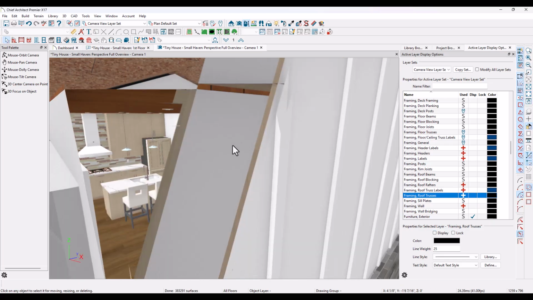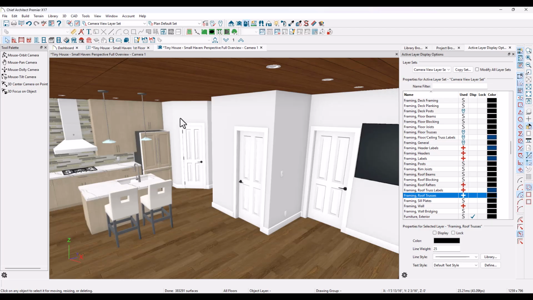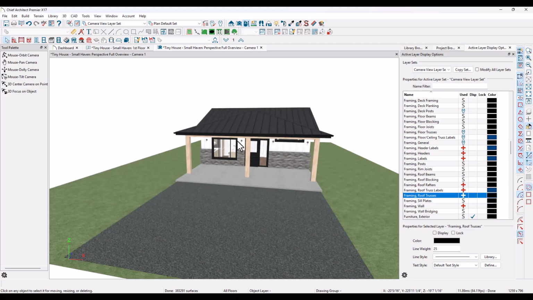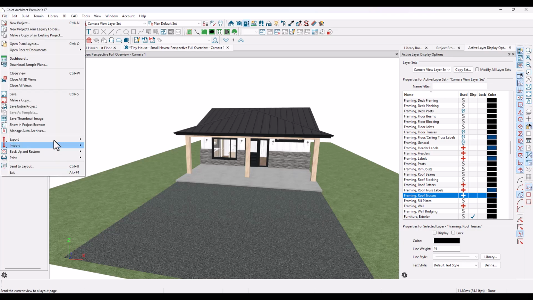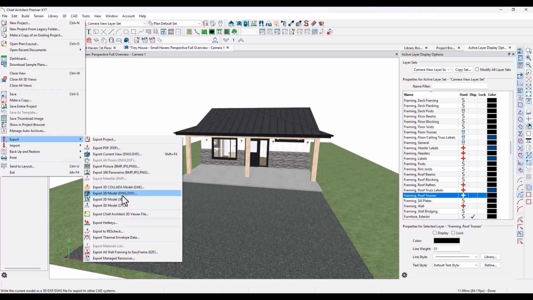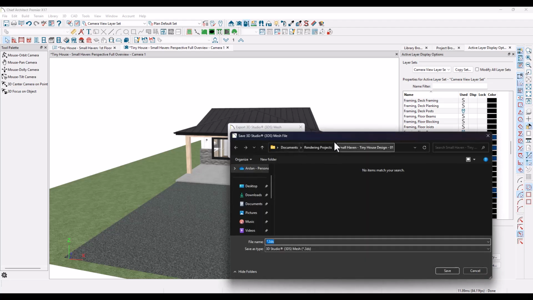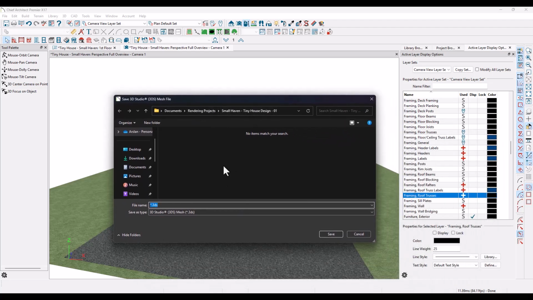So the only thing that's going are the light fixtures, the doors, the walls, and the 3D geometry that only I require for this specific rendering. All right, so that is done and out of the way. So here's the process on how to export this the correct way. Make sure you go to File, Export, and go to Export 3D Model 3ds. And you can use the trunk texture names to format or not, doesn't really matter. But let's export this into a place.